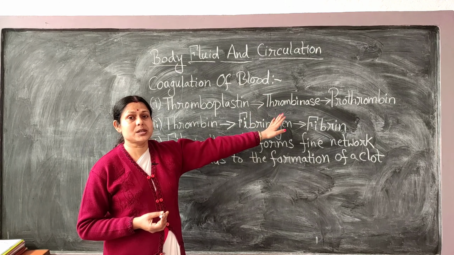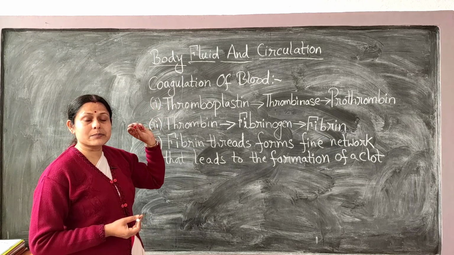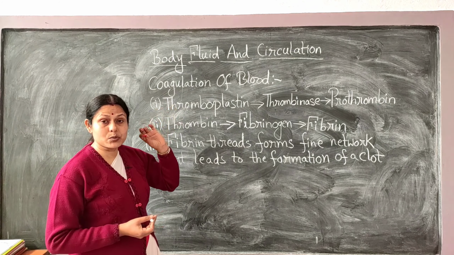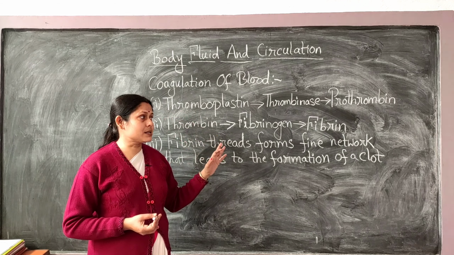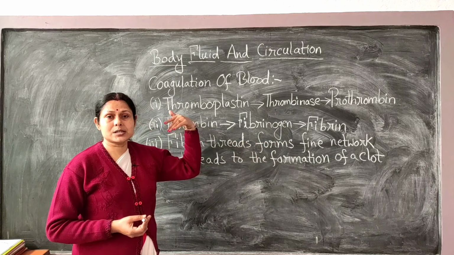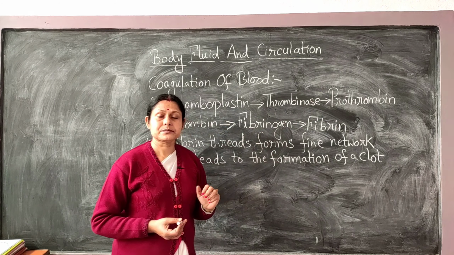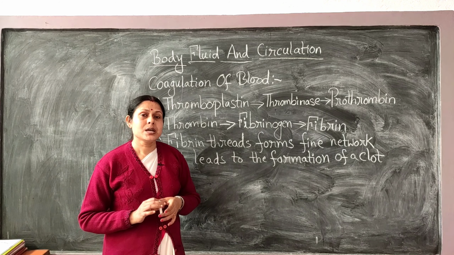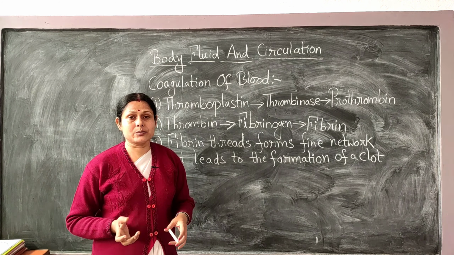Now what is the function of this thrombinase? There is an inactive protein in the blood called thromboplastin. This thromboplastin is acted upon by thrombinase to convert it into another protein called prothrombin. This prothrombin is not the one which directly helps to form the clot.